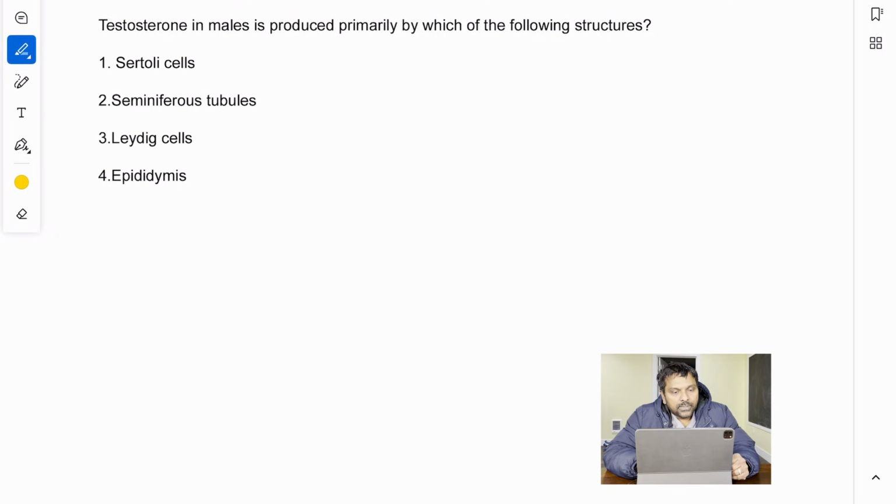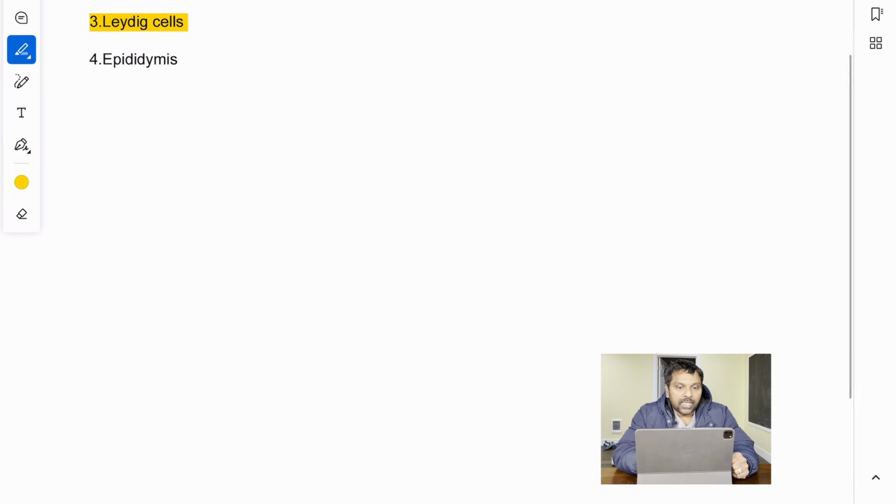Testosterone in males is produced primarily by which of the following structures? All right, you can answer this question in a few seconds because I already told you while discussing the previous question. So, what is the answer? Testosterone in males is produced by which of the following structures? The correct answer here is Leydig cells. All right? The correct answer is the Leydig cells.